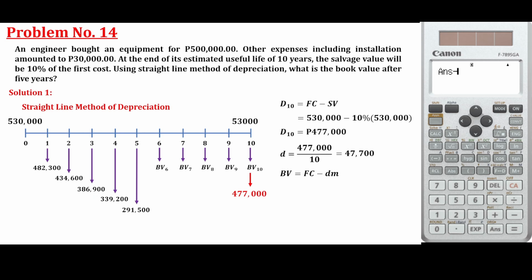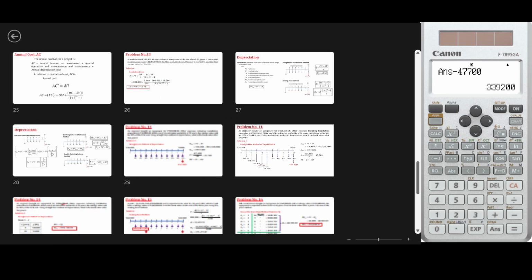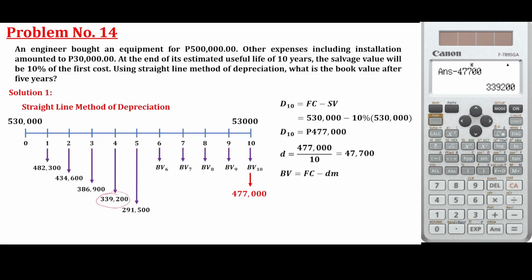434,600. Less again, no? 47,700. Okay, that's it, no? Less again, 47,700. That is the fourth year value. Then less again, okay? 47,700. Okay, so less 47,700. Oh, this is now the book value.